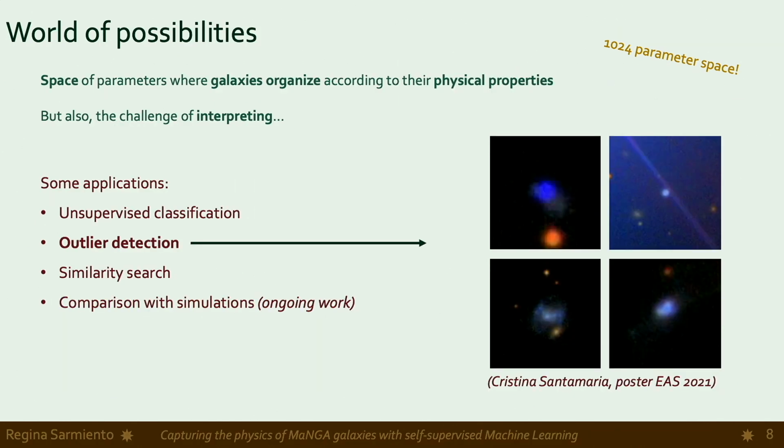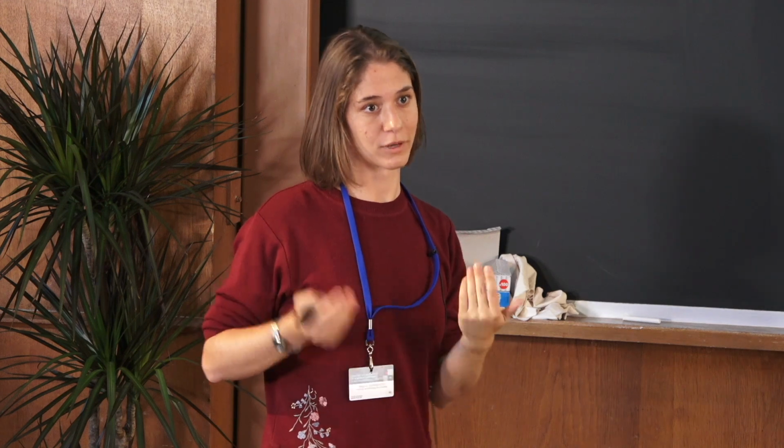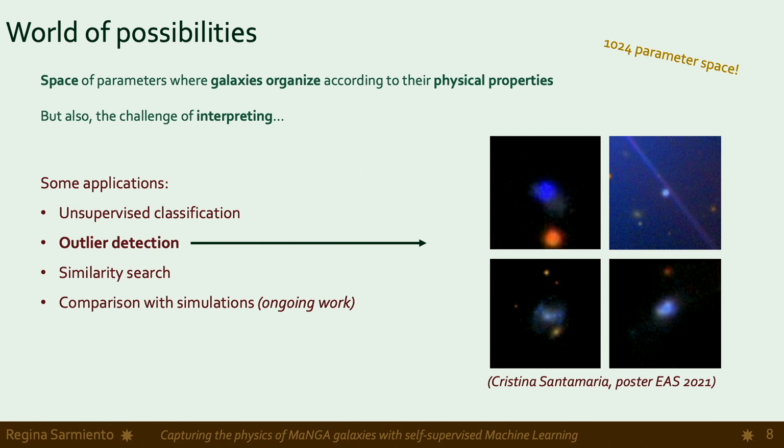So for the outlier detection, what we would do is try to find the isolated representations, or representations that appear to be at the edges of this representation space. And this is what a student that worked with us did. From 10,000 galaxies, she went to a sample of 100 galaxies that one could actually look at. And she found really weird galaxies, so that was working quite well.